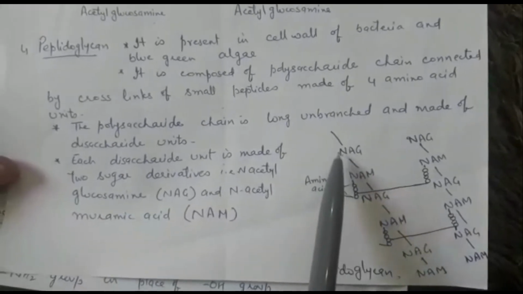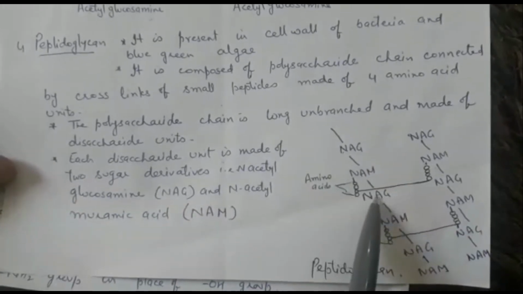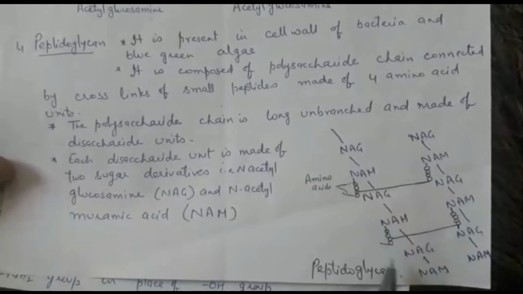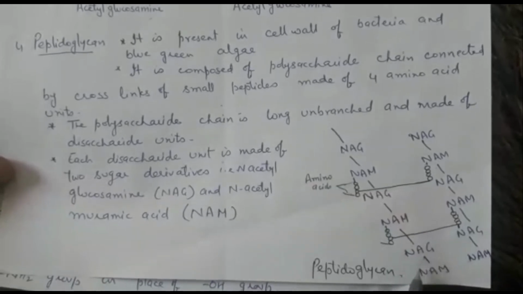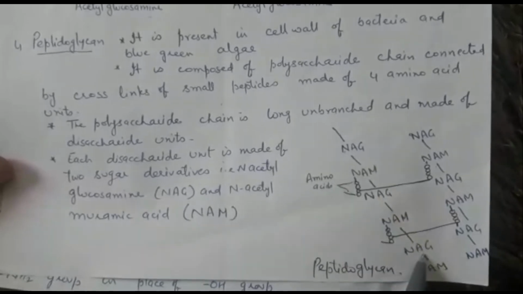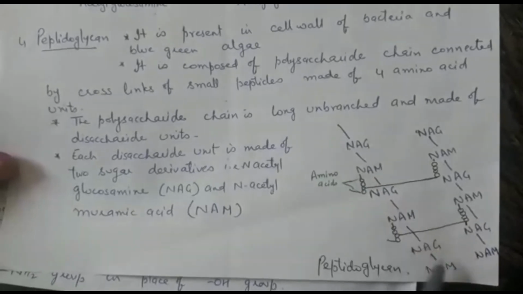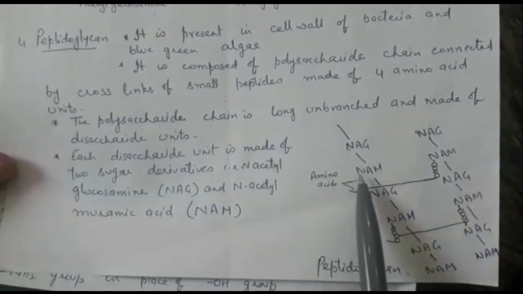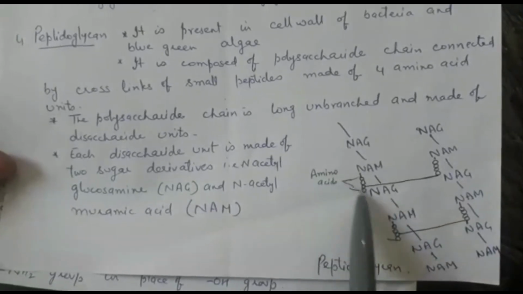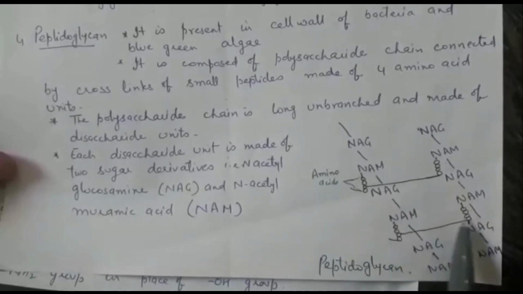acid. N stands for N-acetyl glucosamine, N-acetyl muramic acid. Again N-acetyl glucosamine, N-acetyl muramic acid. Likewise N-acetyl glucosamine, N-acetyl muramic acid. So this is one polysaccharide chain. This is a second polysaccharide chain which is made up of repeated disaccharide units. And these chains are cross-linked by a chain of 4 amino acids. So this short chain of 4 amino acids cross-links these polysaccharide chains.